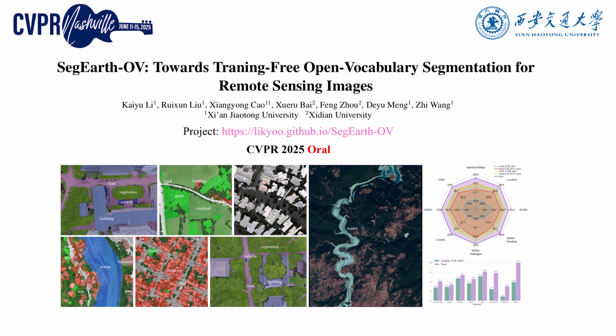So, our first step was to apply state-of-the-art OVSS methods developed for natural images, such as MaskCLIP and ClearCLIP, directly to remote sensing imagery. As you can see from these qualitative results, their performance is often suboptimal. The main issues are inaccurate localization and ill-fitting boundaries in the predicted segmentation masks.